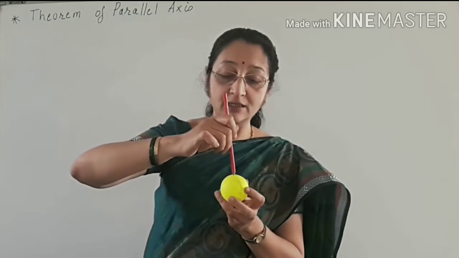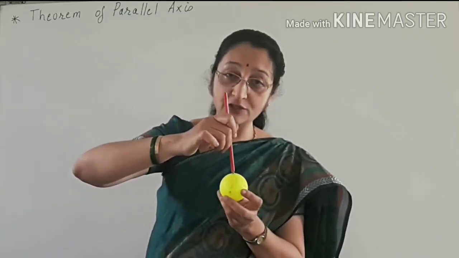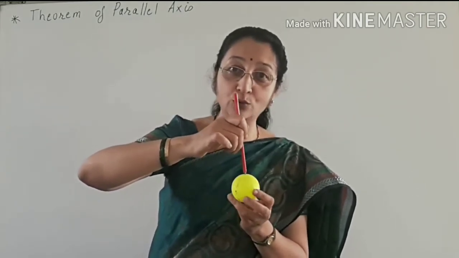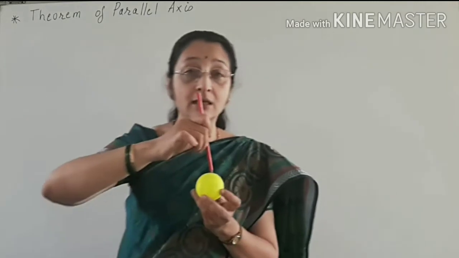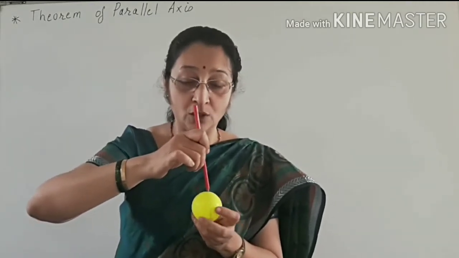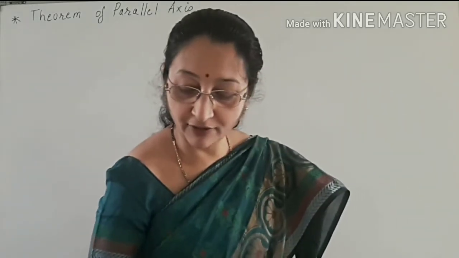When this sphere is rotating, the moment of inertia of this sphere about this diameter as axis passing through the center is 2/3 mr square.